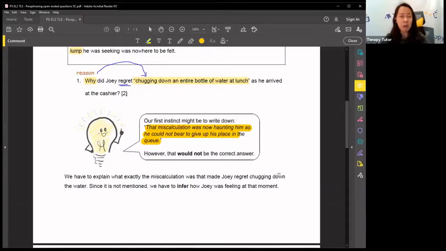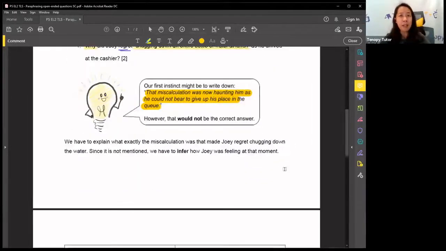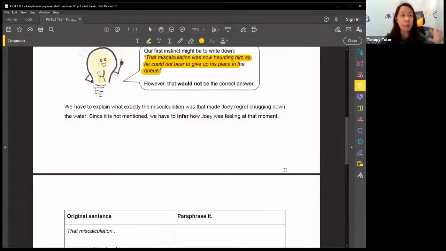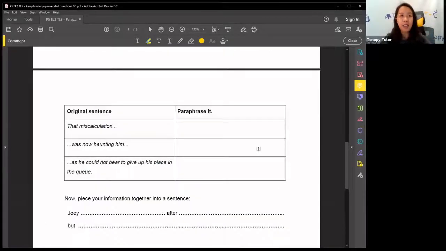So now think about it. Put yourself in Joey's shoes. Part of inferencing is understanding what's happening in that particular context. The sentence here is that the miscalculation was now haunting him as he could not bear to give up his place in the queue. We are going to paraphrase all this to show that we understand what's going on.